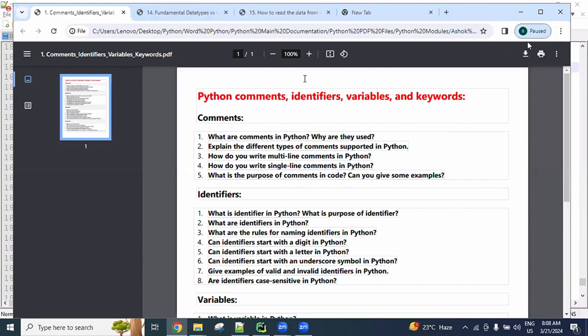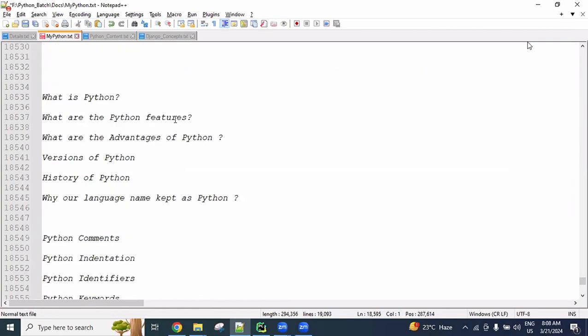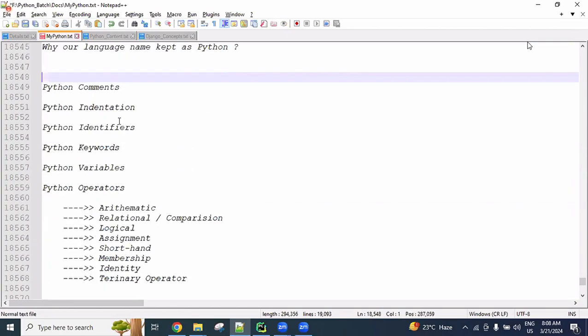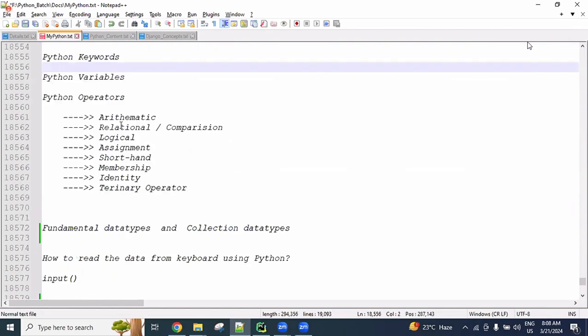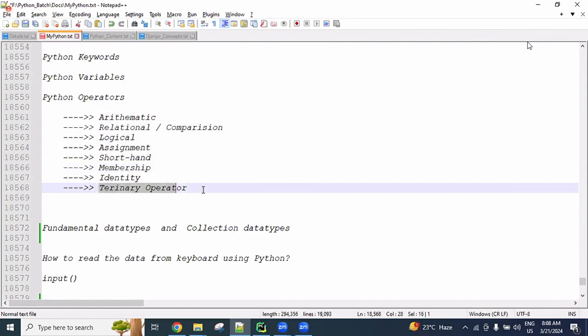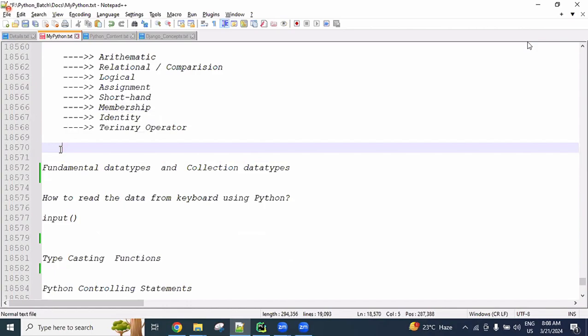Today we will discuss another topic. So far we discussed what is Python, Python features, advantages of Python, versions of Python, history, and why the name was kept as Python. Those are basic points we completed. Then comments, indentation, identifiers, keywords, variables, and operators. We discussed a lot of operators, and in the last session I explained the ternary operator.